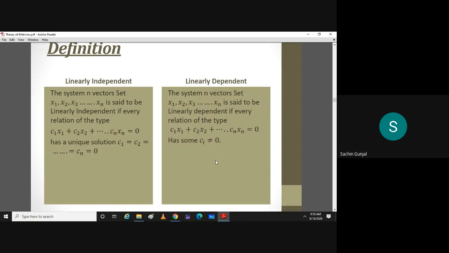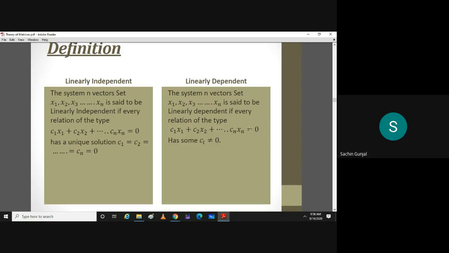Okay. So we have three vectors and the length of each vector is 3. So c1 times (1, -1, 1) plus c2 times the other vector plus c3 times the (1, 1, 1) vector equal to 0. This 0 is nothing but the zero vector, (0, 0, 0).